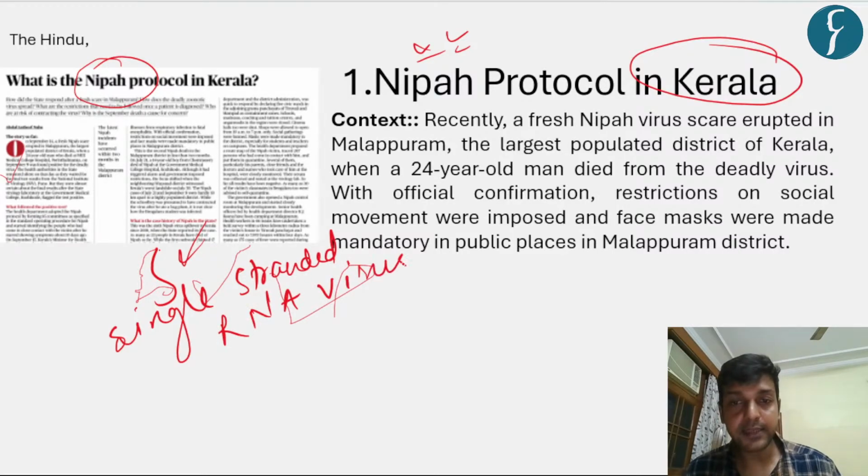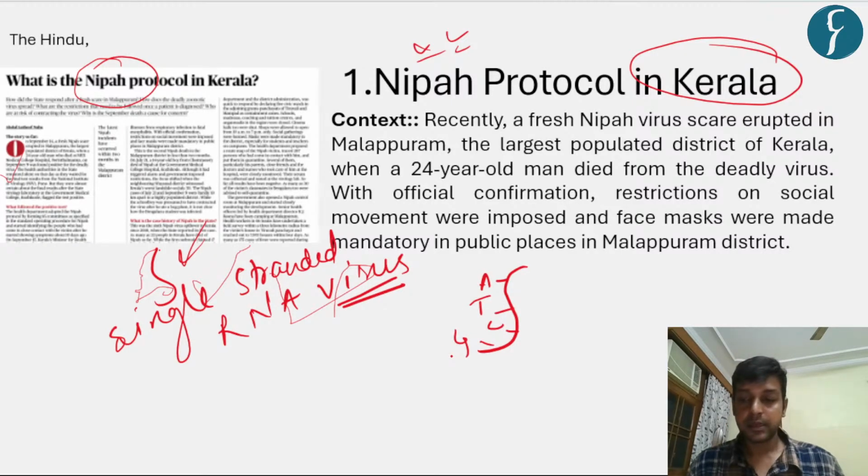It is not a DNA virus, it is an RNA virus, which means it has a single strand where various chemicals like ATCG are there, right?